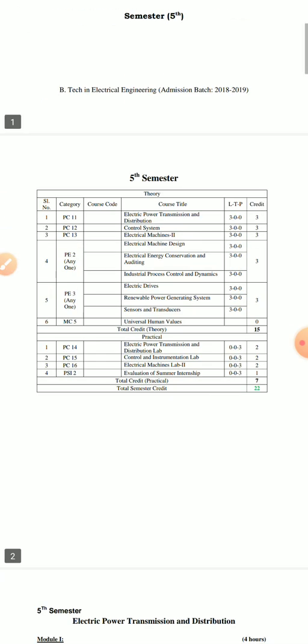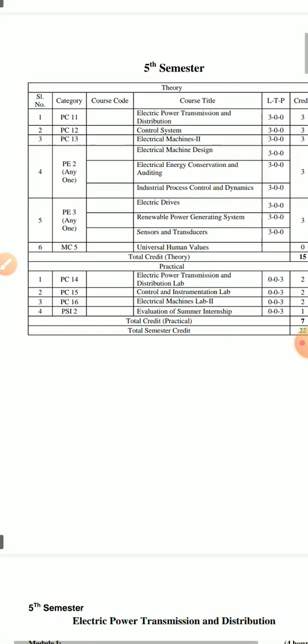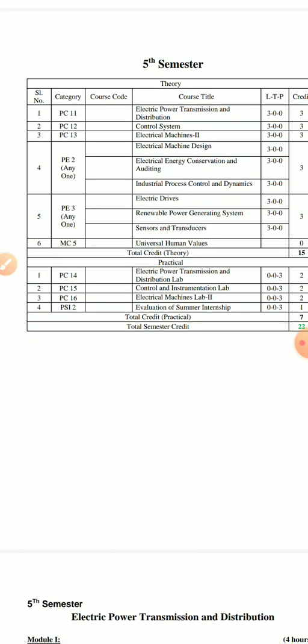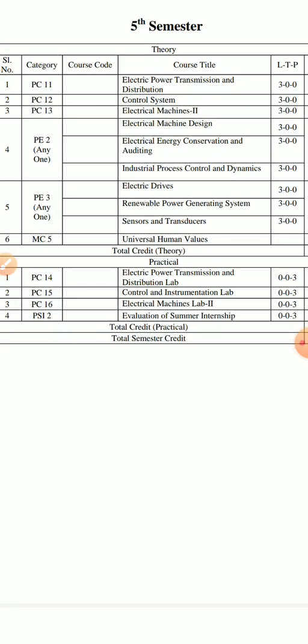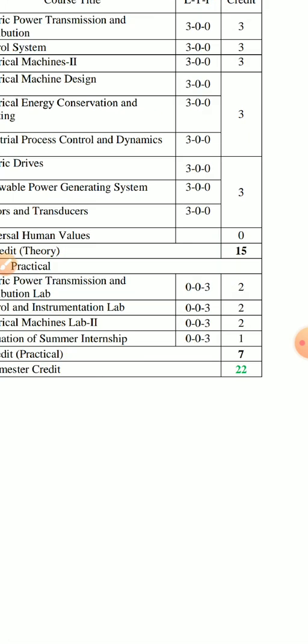In this structure you will find 6 theory papers and 4 practical papers. The first three theory papers, serial numbers 1, 2 and 3, are compulsory, and 4 and 5 are the elective papers. We can select any one paper from these two. The sixth one is universal human values, which does not have any credit, so it has no internal evaluation or external exam.